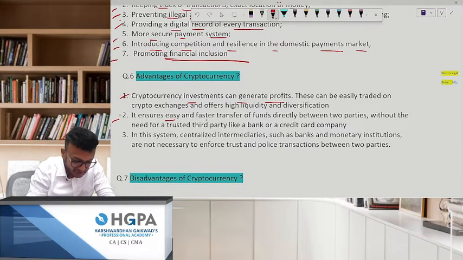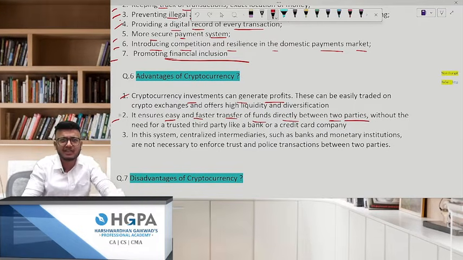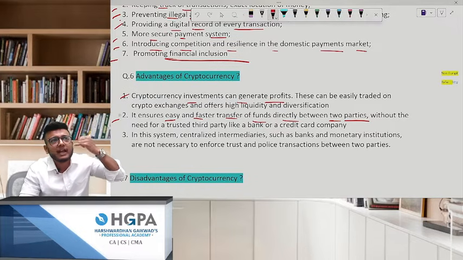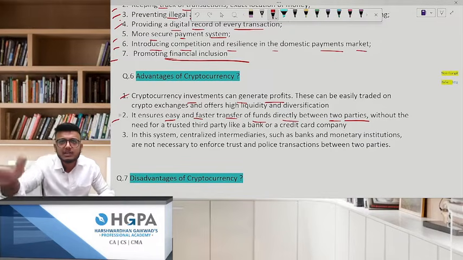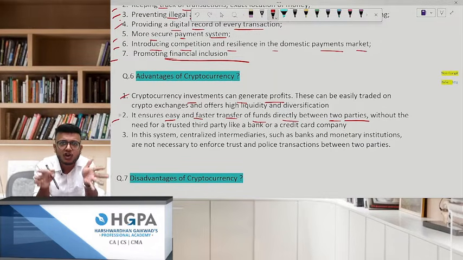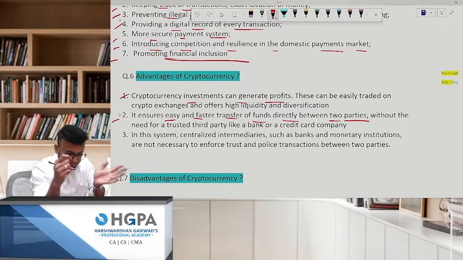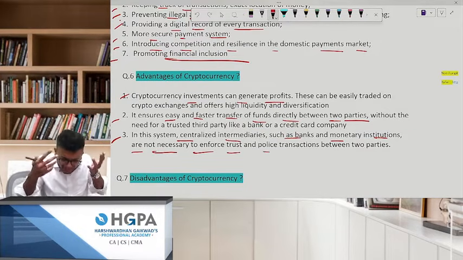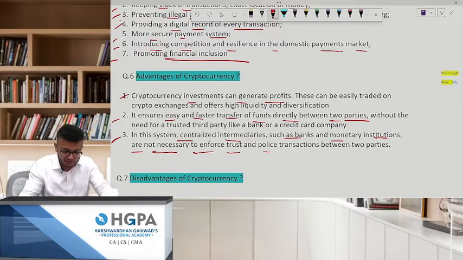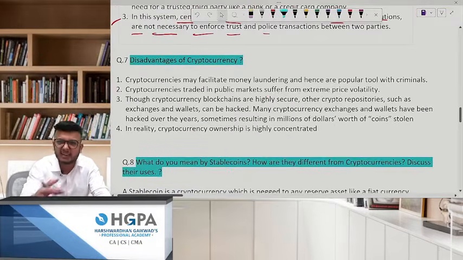Next, it ensures easy and faster transfer of funds directly between two parties, because there is no intervention of the bank. No, go to the bank, please tell the bank, fill this form, fill that form. No, Baba, there is nothing as such. Pay immediately, finish. All your transactions will be recorded on a ledger. In this system, centralized intermediaries such as banks and monetary institutions are not necessary to enforce trust and process transactions. Because there is no intermediary. So that's a big advantage. But that's a disadvantage also.